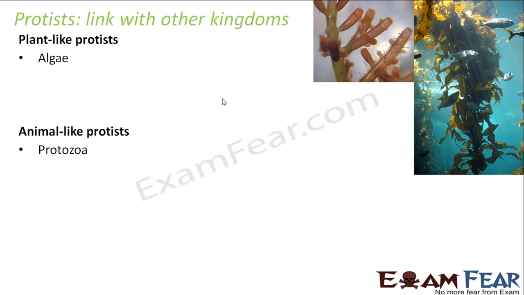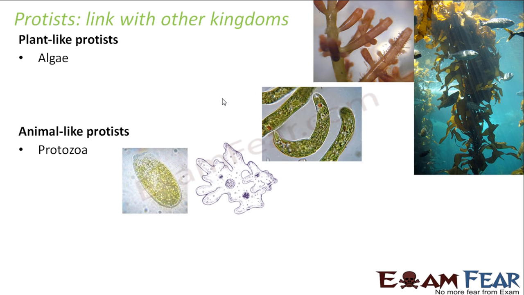Next was animal-like protists, for example, protozoa. So protozoa also fall under the category of protists. For example, amoeba, paramecium, euglena, they all have a lot of characteristics which resemble animals. For example, the way they intake their food, they take in solid food. So that is again a characteristic very similar to animals. That is why they are known as animal-like protists. That means they are not animals, but they have some features similar to animals.